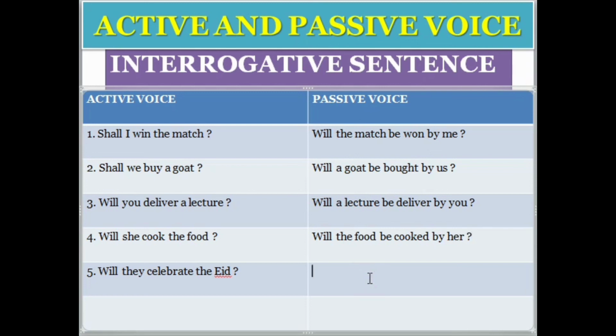Will they celebrate the Eid? Here you can see they is the subject and the Eid is the object. So we will have: Will the Eid be celebrated by whom? By them. At the last we will have an interrogation mark.